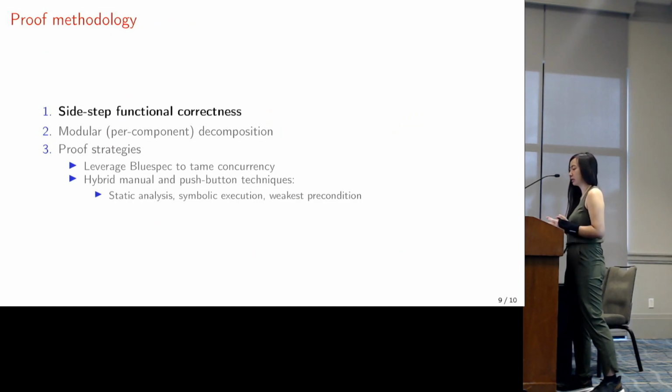I'm not going to go into too many details about the proof methodology, but I did want to highlight one point, which is that in our method, we sidestep functional correctness. So after we decompose our proof obligations into different components, we realize that the proof obligation for the processor basically amounts to purging on context switching. We don't care that it implements RISC-V correctly, and this drastically simplifies the proof and makes the verification problem of verifying synthesizable hardware much more tractable. This lets us argue that we can replace our embedded-class processor with a speculative out-of-order processor with minimal changes to the proof and specification.